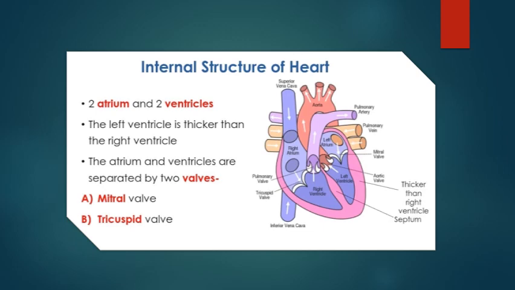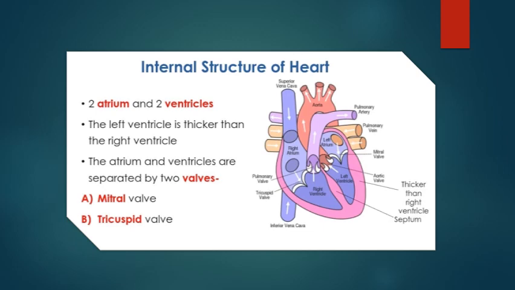The right atrium receives deoxygenated blood from the systemic veins. The left atrium receives oxygenated blood from the pulmonary veins. Valves separate the chambers of the heart: the mitral valve and the tricuspid valve. A pump needs valves to keep the fluid flowing in one direction, and the heart is no exception. The heart has two types of valves to keep the blood flowing in the correct direction.